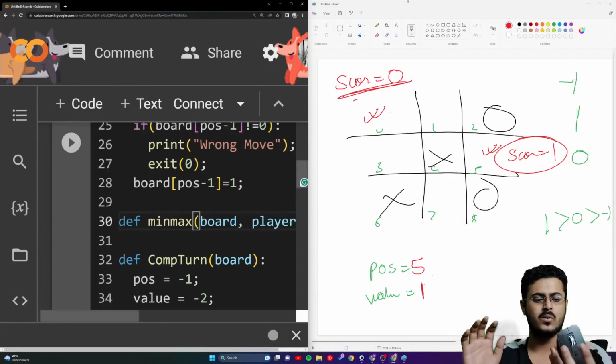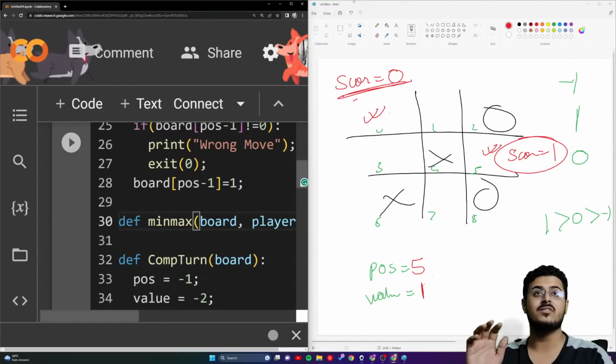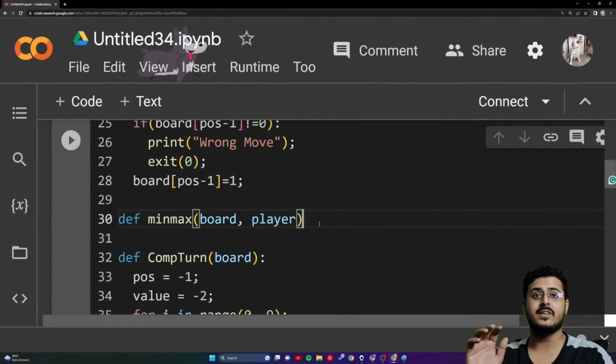So I will just make it full screen. Why is this not working? I think the charge is low inside my mouse as well. That's the reason I'm facing some errors.